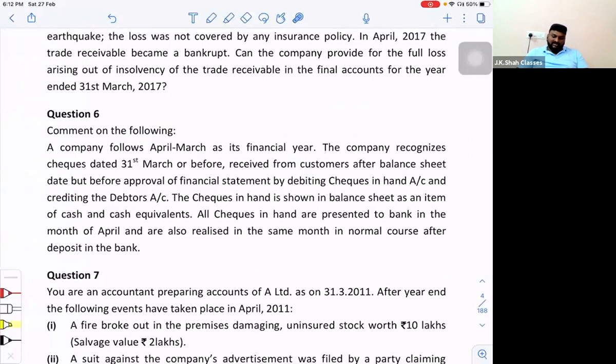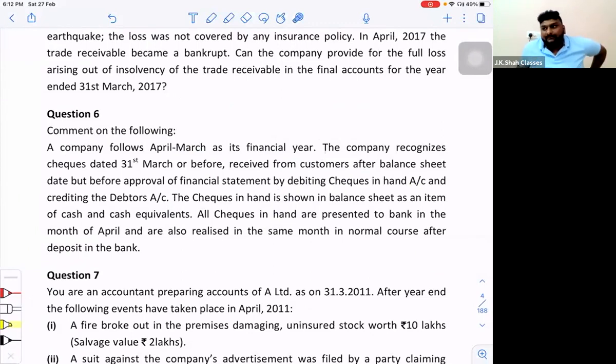A company follows April to March as its financial year. The company recognizes checks dated 31st March or before, received from customers after the balance sheet date but before the approval of financial statements, by debiting checks in hand account and crediting the debtors.